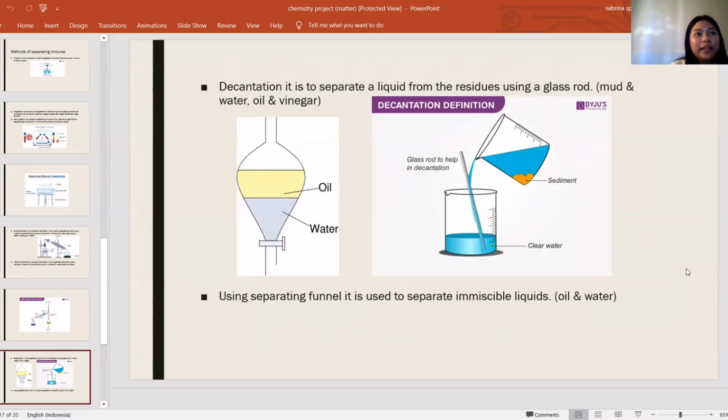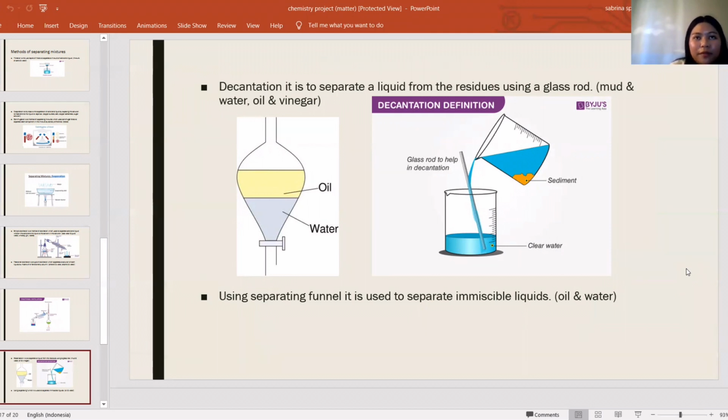Next, there is decantation. Decantation is to separate a liquid from the residues using a glass rod. The examples for this are mud and water, and oil and vinegar. The example for decantation is the picture on the right, wherein there is a use of a glass rod to help in decantation.